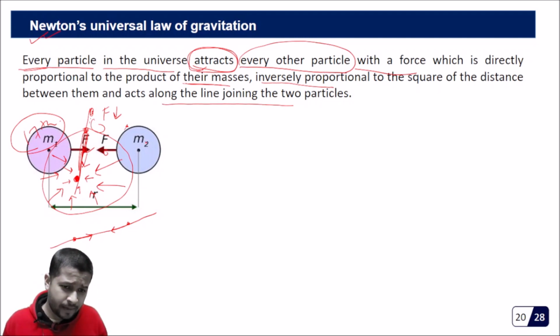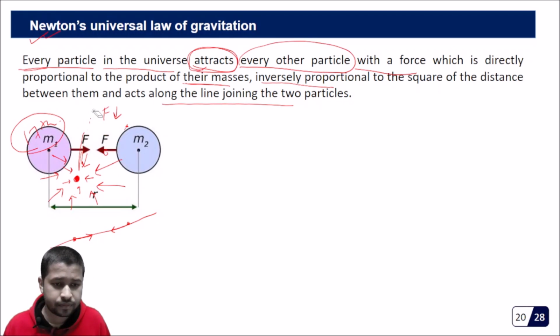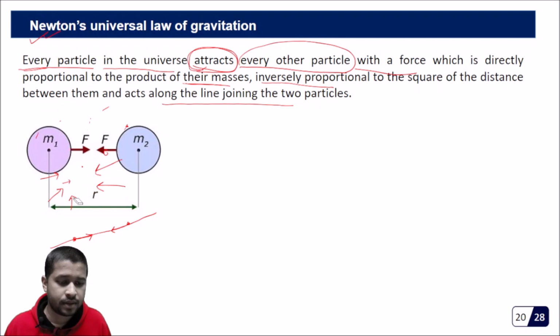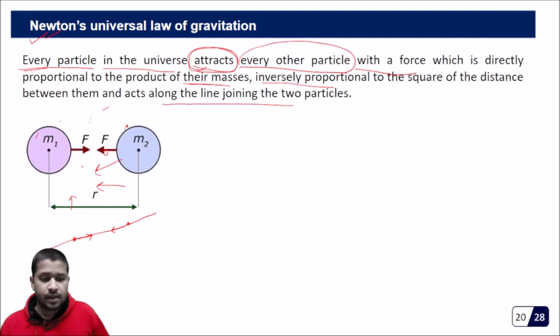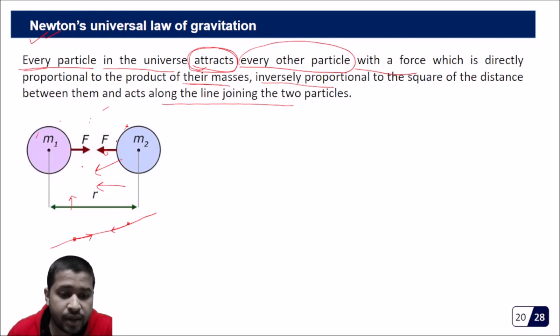Okay, so let's say there are two masses m1 and m2, and they are separated. The centers of mass of the two are separated by a distance r.